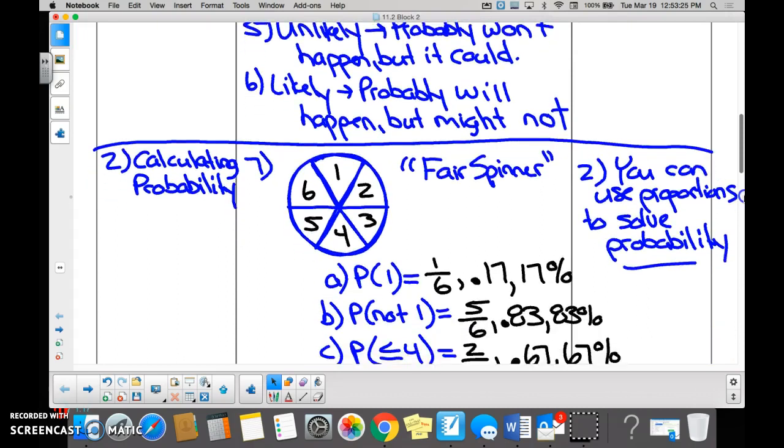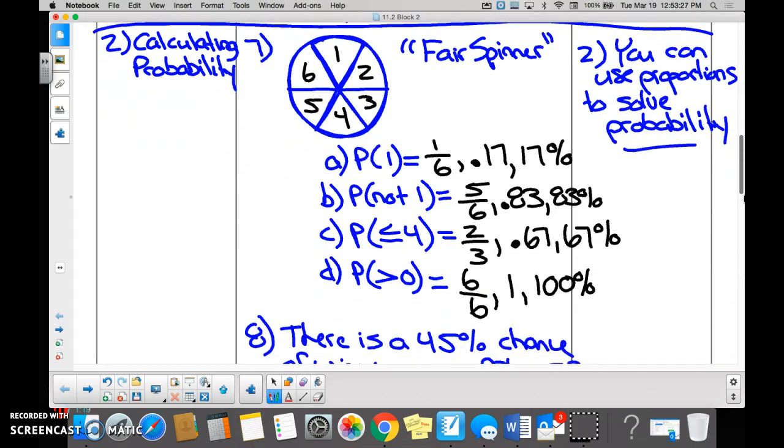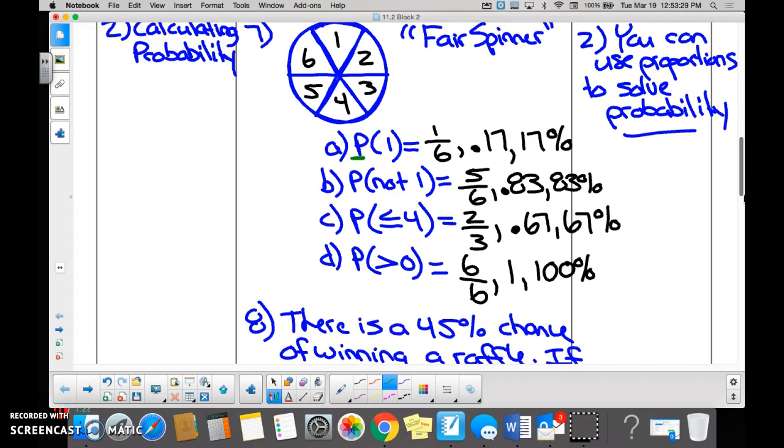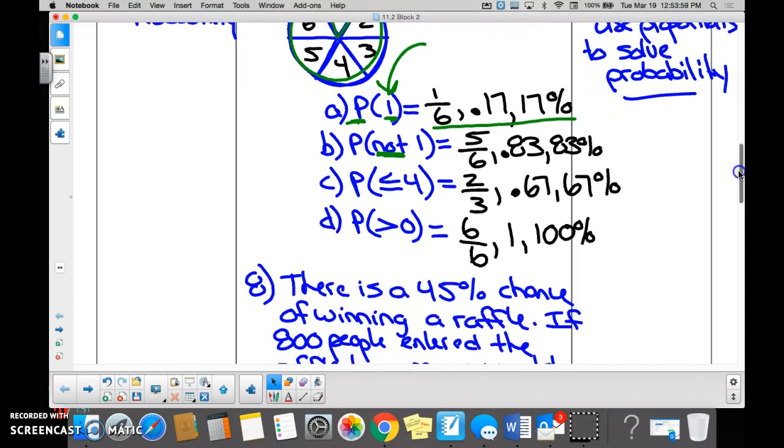If you spin a spinner, this question right here is asking for the what? What's P stand for? Probability of 1. So inside of the parentheses is the event. What's the probability of getting a 1? And you guys said, well, if this is a fair spinner, it happens just this one time, right? And you converted it between a fraction, a decimal, and a percent. Does everybody understand what I mean when I say not 1? Everything else but 1, right? And then I think the inequalities on C and D, you guys are okay with those.